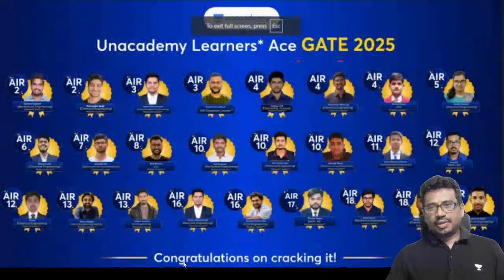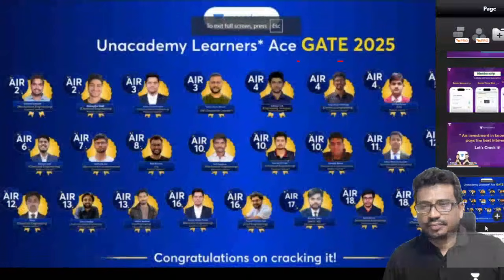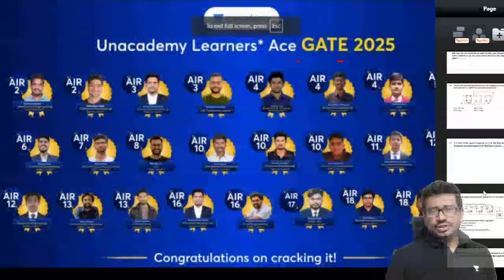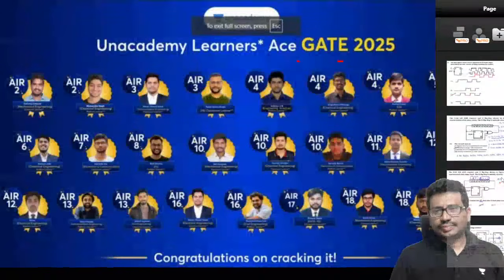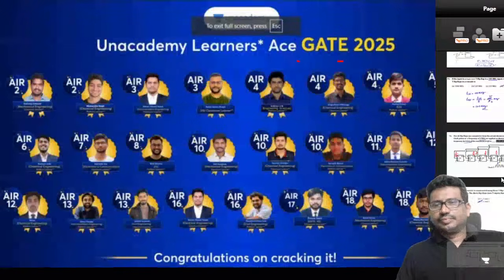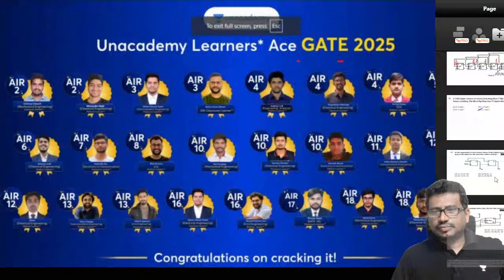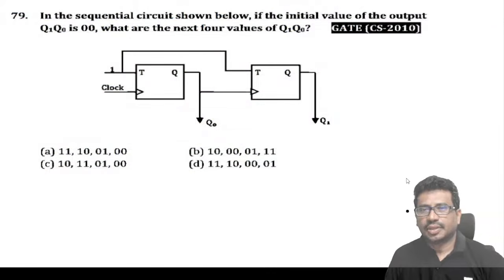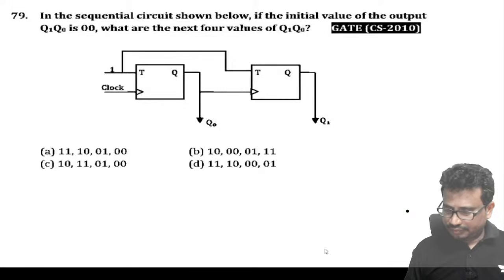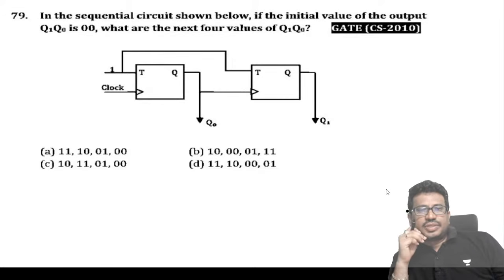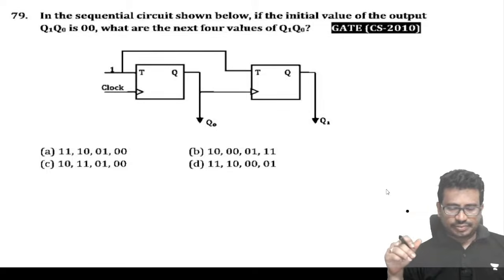चलिए, last we have discussed some problems, and we'll continue the remaining problems. Take this problem. In the sequential circuit shown below, if the initial value of the output Q1, Q0 is 0, 0, what are the next four values of Q1, Q0?